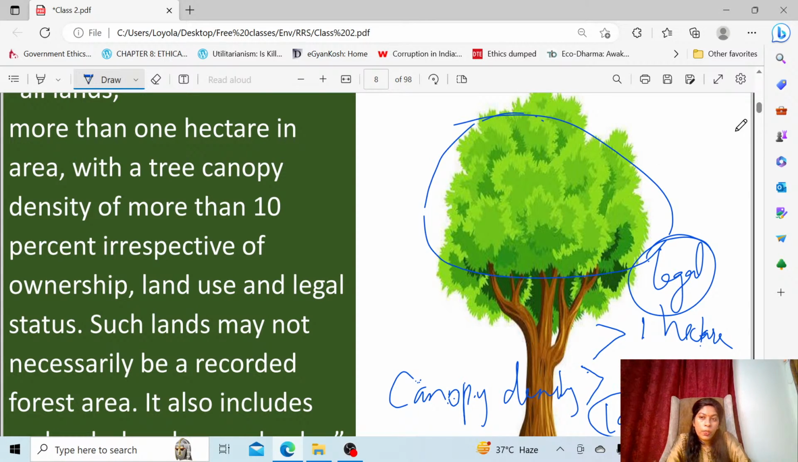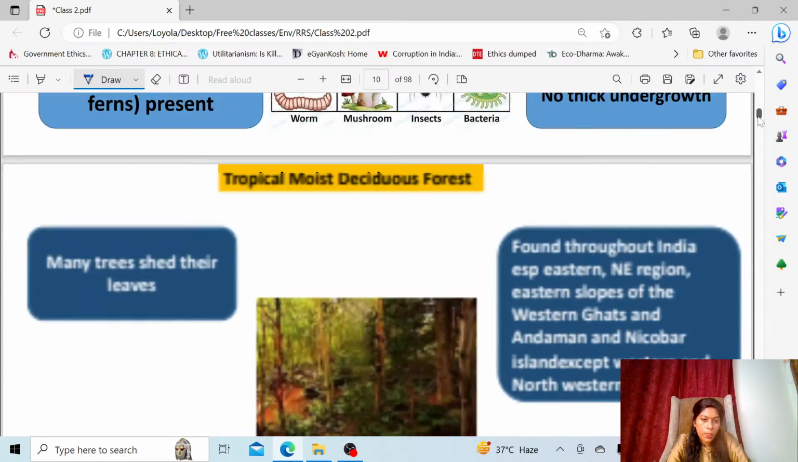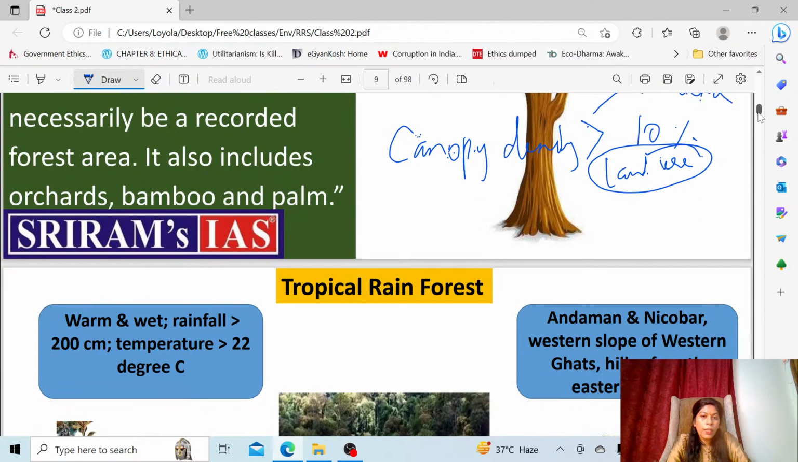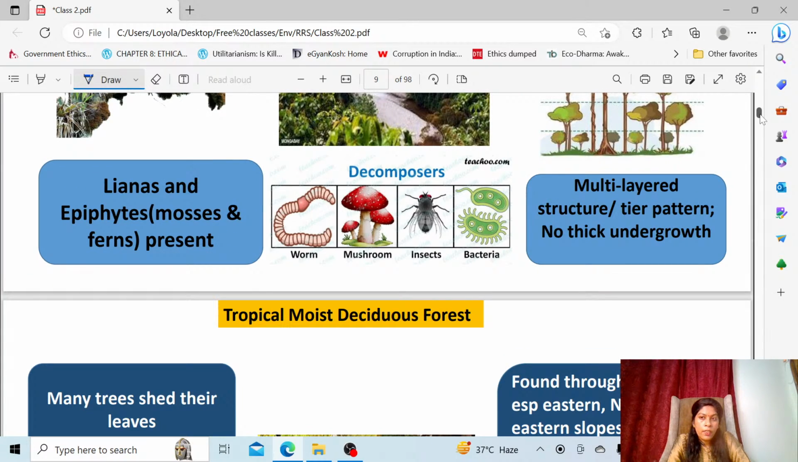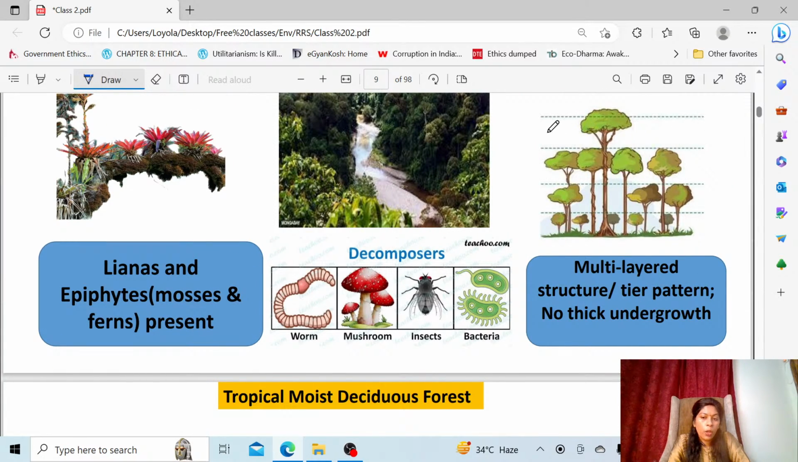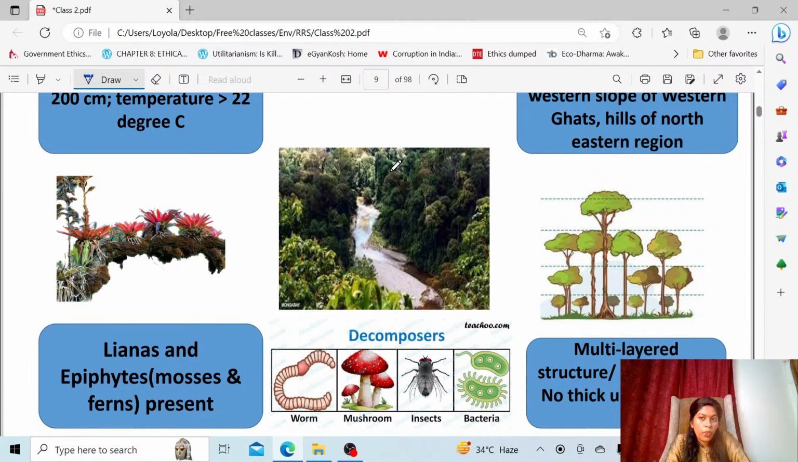As you can see, the first is tropical rainforest. This is otherwise called evergreen forest. These are some of the components of tropical rainforest, its characters. When you are studying about a forest, you should learn about the characters of the forest. Where are these forests found? That is the first point.